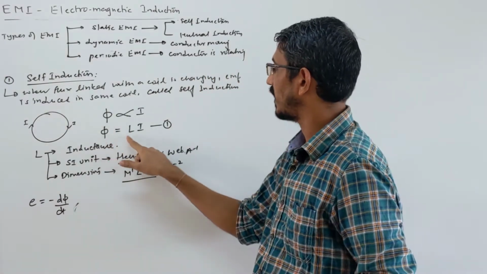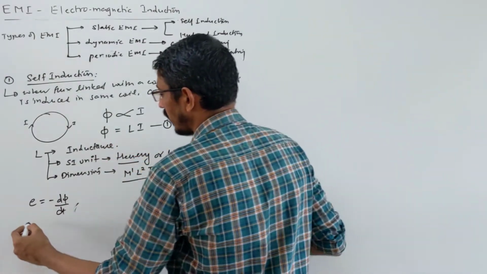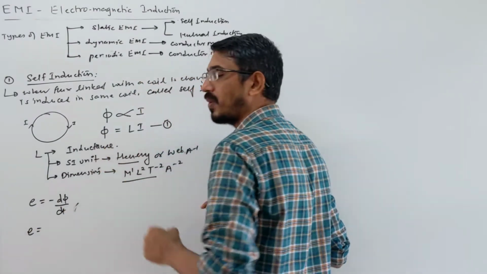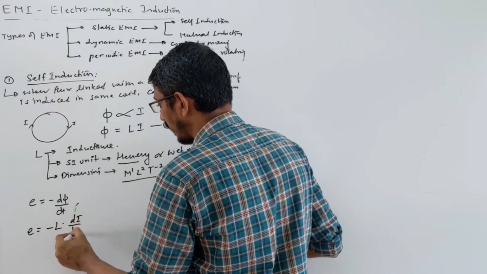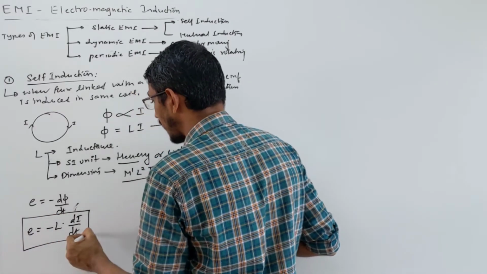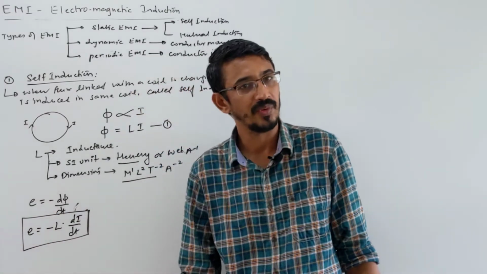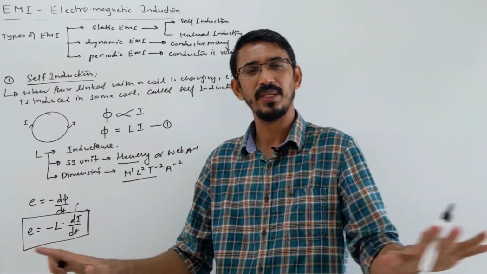So what is the flux equation here? Li. Let's differentiate this. When we differentiate, what will you get? L is a constant, right? So minus L only, then the rate of change of current. This is your EMF induced due to self induction in a coil. Very, very important. A lot of questions have been asked, and very simple questions.